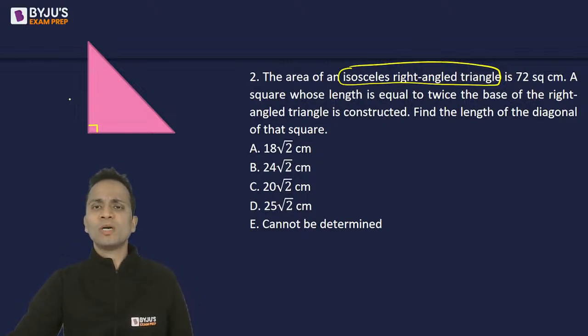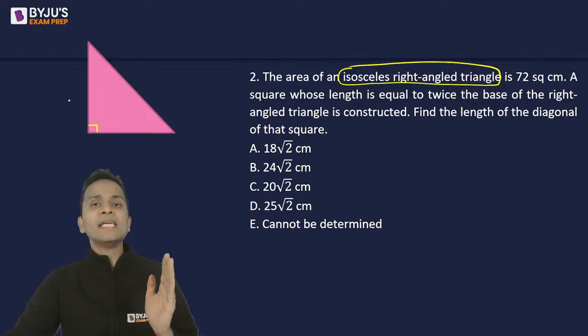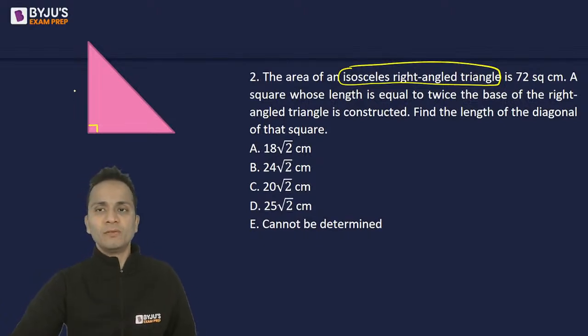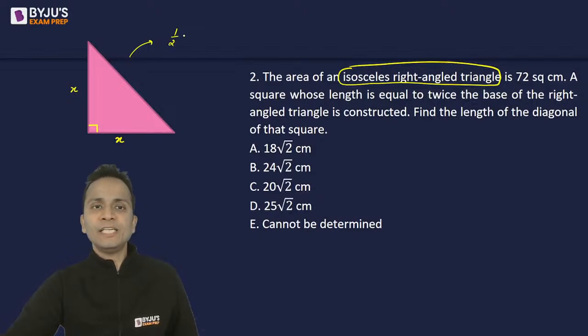Since this is also an isosceles triangle, the height and the base should be equal. So let's assume that this is x and this is also x. In an isosceles triangle, two of the sides will be equal. Now the area of this triangle will be half into base into height, so half into x, that is half x square. This is given as 72.